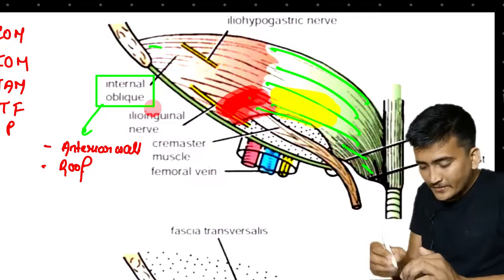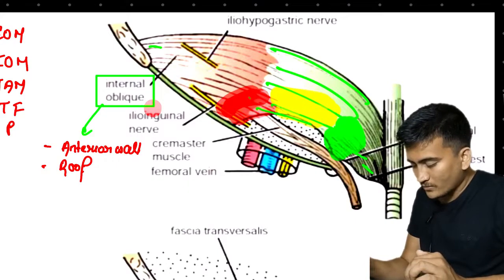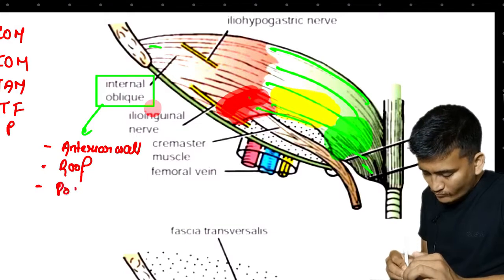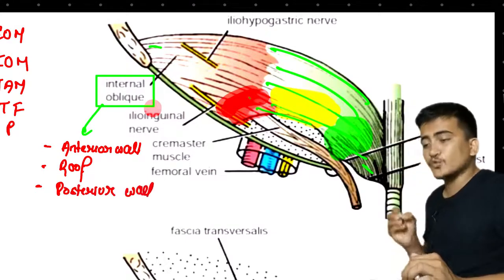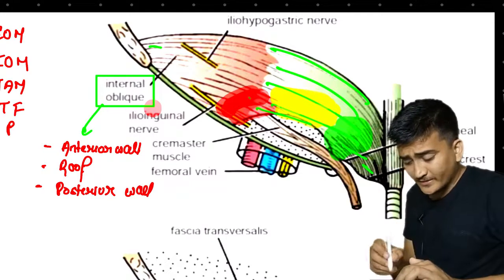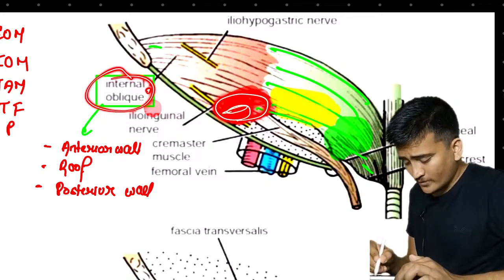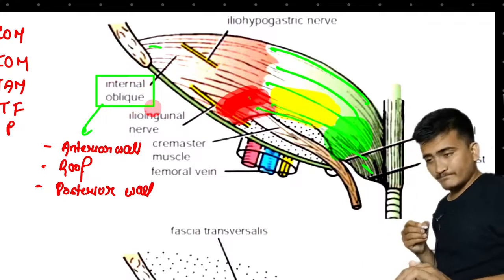That means it is also forming the posterior wall. So the internal oblique muscle is forming the anterior wall, it is also forming the roof, and it is also forming the posterior wall.